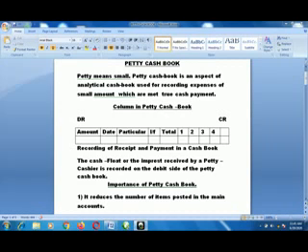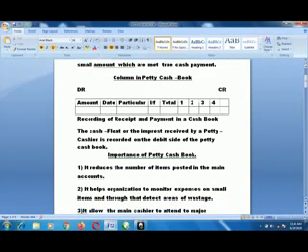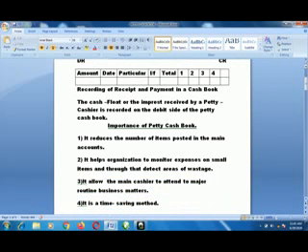Importance of petty cash book. Number 1, it reduces the number of items posted in the main account. When you prepare the petty cash book, it will reduce the items posted into the main account. That means it is the total of your cash float or your spending, your balance, that will be transferred to the main account.